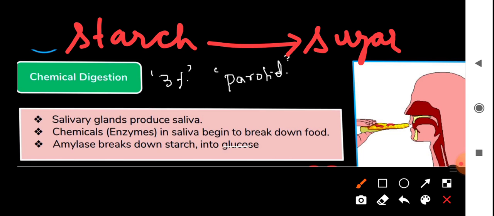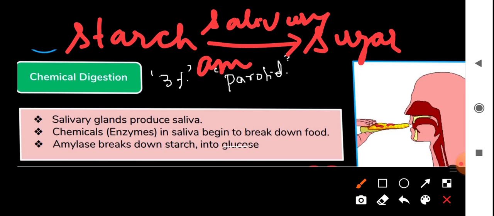So the enzyme name is salivary amylase. Three types of salivary glands are there. The parotid gland is responsible for the production of salivary amylase. Then mandibular and sublingual, but you don't have to go into much detail.